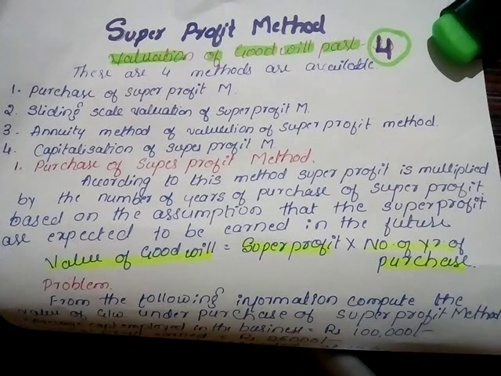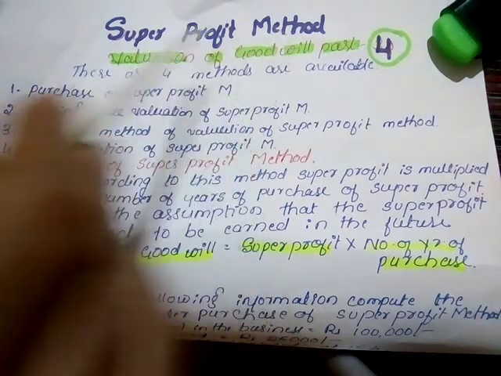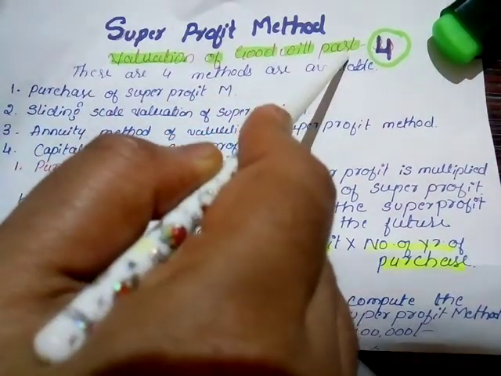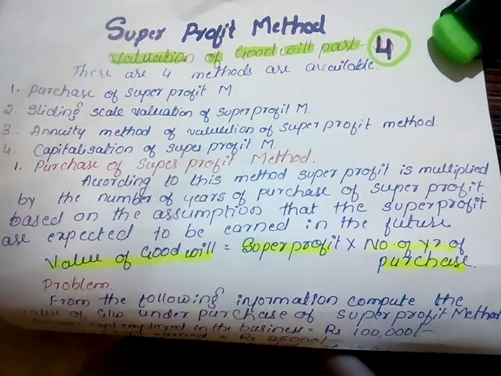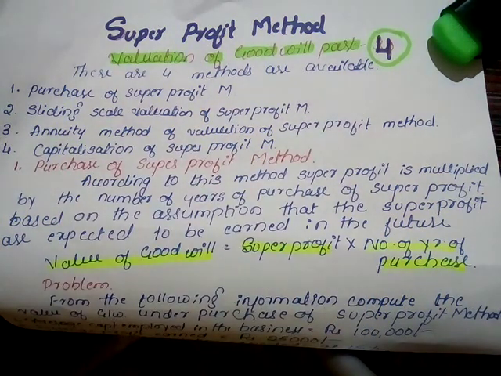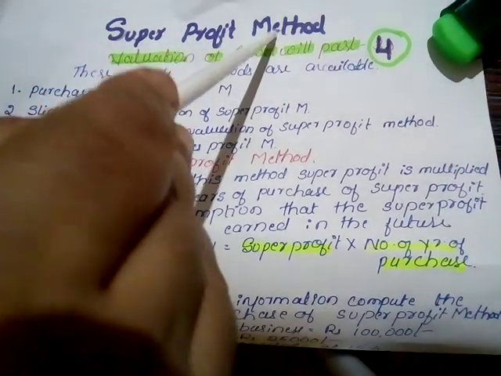Hello viewers, once again welcome back with a new topic, super profit method under the valuation of goodwill, part 4. Parts 1, 2, 3 are related to the overall valuation of goodwill, the average profit method, and the third one is the weighted average profit method. This is the fourth method, related to the super profit method.